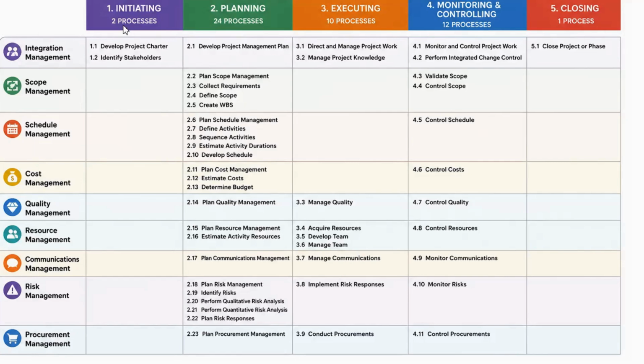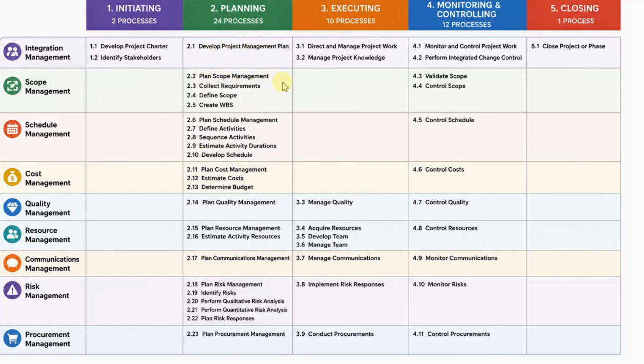So these are the things we have in the initiating process and then planning has 24 processes. All these processes are given here. We are going to study this in the coming sessions. So just look at it. Develop a project management plan.